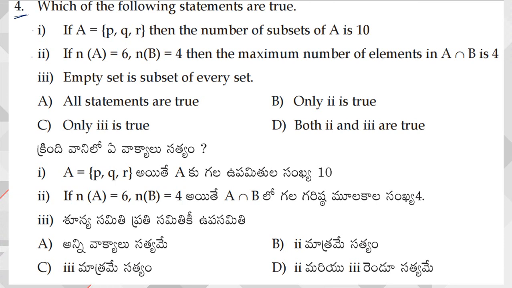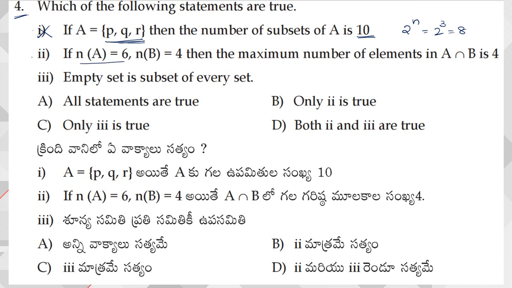So if A is equal to set of PQR, there are totally 3 elements. Now number of subsets. The number of subsets formula is 2 power n. But here we are having 3 terms, so 2 power 3 which is equal to 8. But what has he given? He has given it as 10. Hence this statement is false.